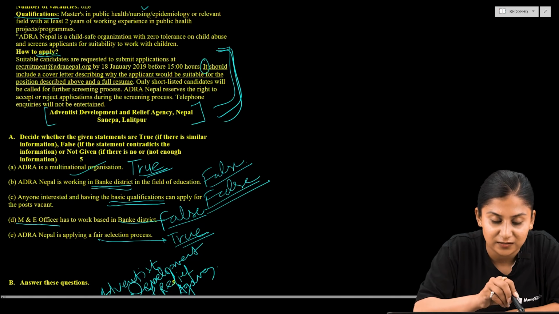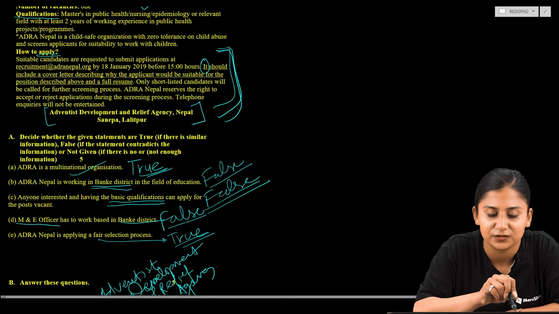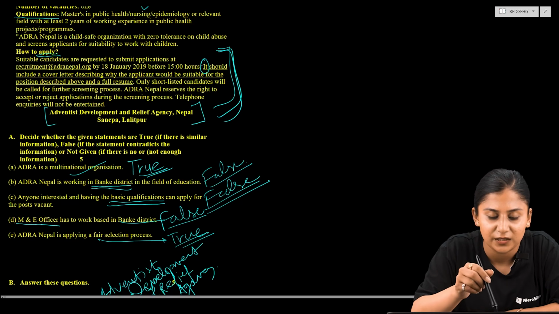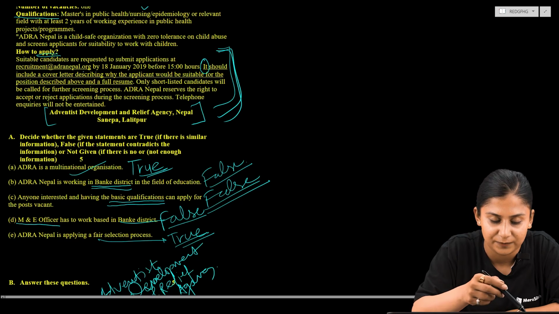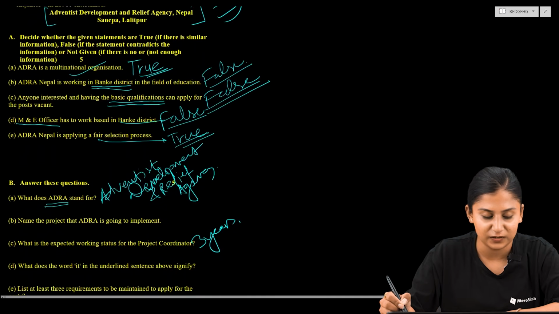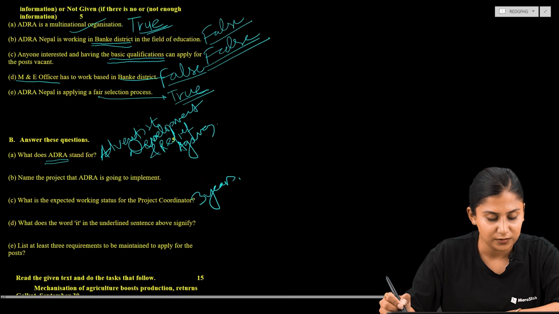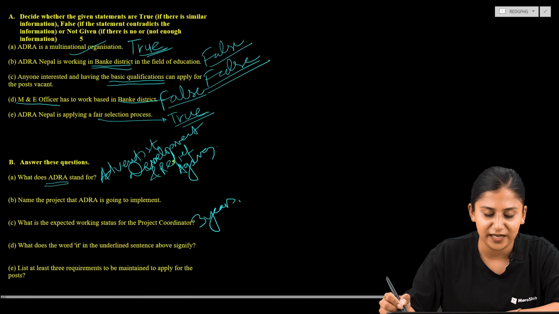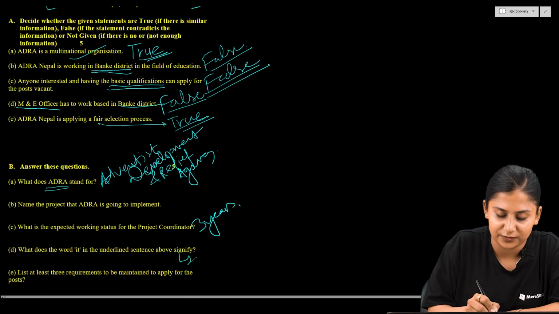So suitable candidates are requested to submit applications at recruitment@adranepal.org by 18th January 2019 before 15:00 hours. It should include a cover letter. So here it refers to the application. So the word it in the underlined sentence above signifies application.